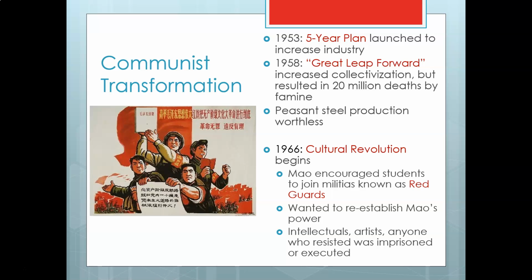So young people overthrow their teachers, they overthrow government officials, they persecute people, they beat up their teachers, actually. They beat up government officials. They claim to be doing all of this for Mao, and Mao likes this.